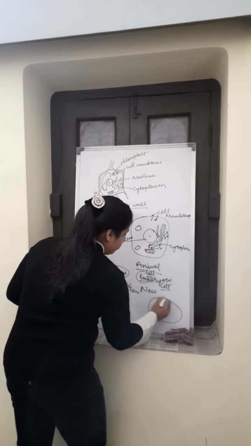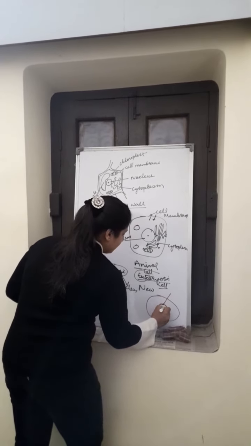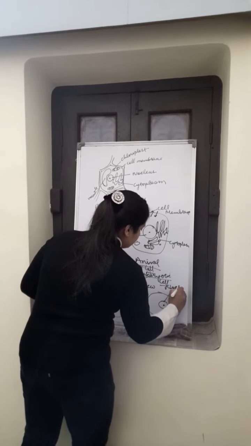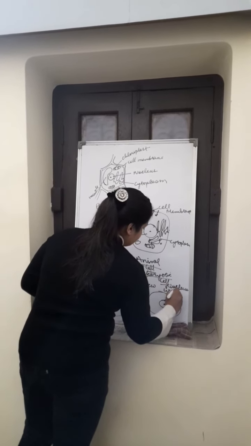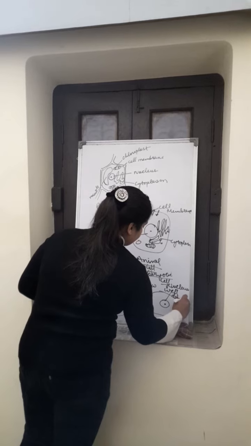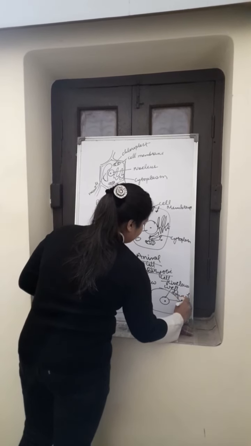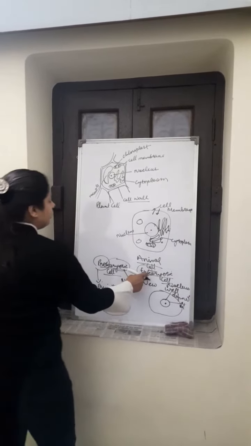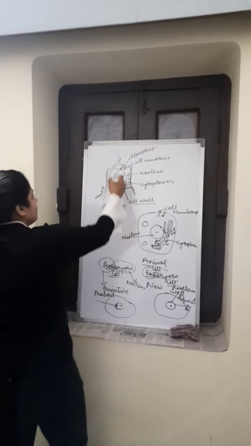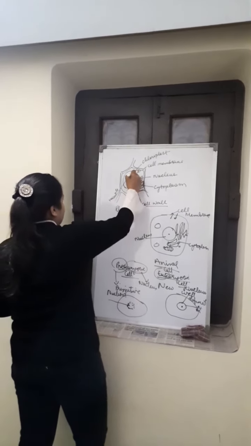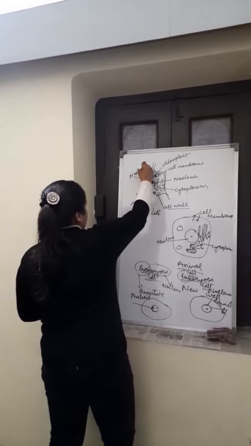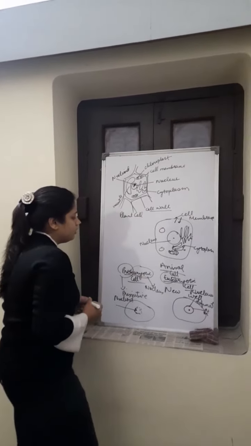And the cell in which the nuclear membrane is present, the nucleus is well defined, is known as the eukaryotic cell. There's one more thing present in the nucleus, that is nucleoid. Okay, that's all for today.